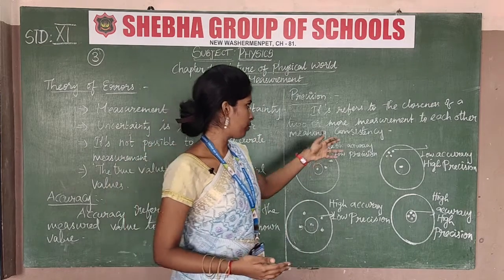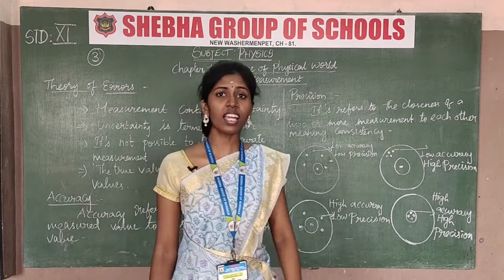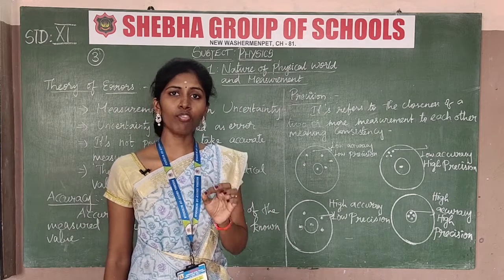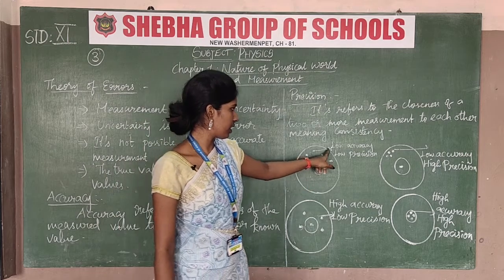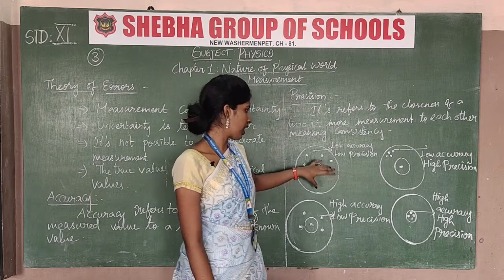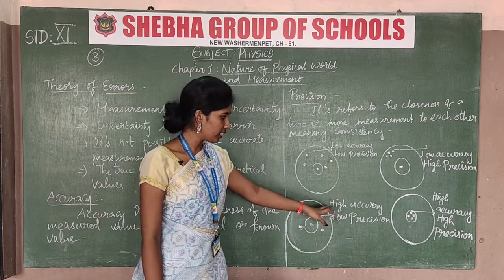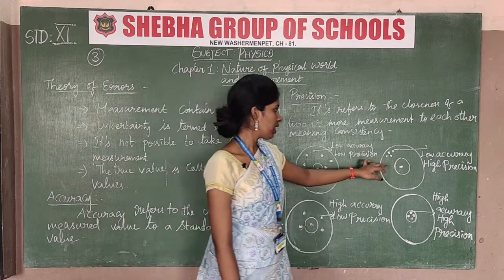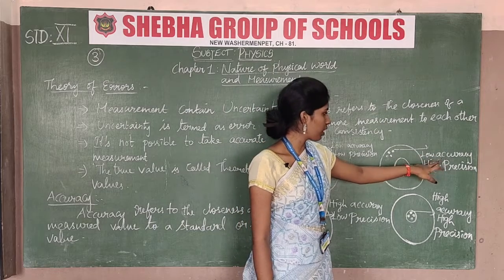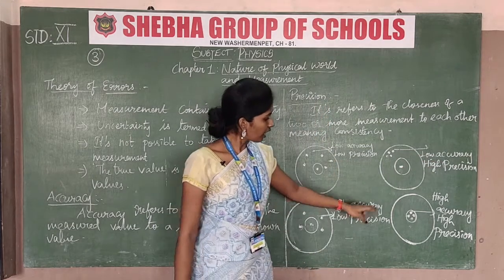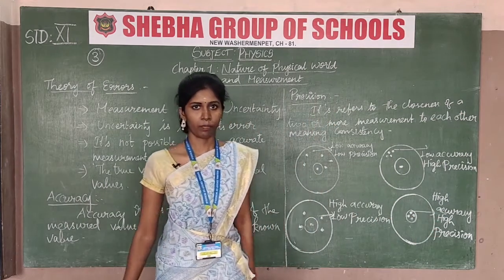So the target will be different and the measurement will be the same. This consistency with each other is precision. Here with low accuracy and low precision, the target and the point are different. Nearby the target is high accuracy, low precision. Here the target is at some distance but the same thing happens repeatedly: low accuracy and high precision. Here the target and the achievement are the same: high accuracy and high precision.